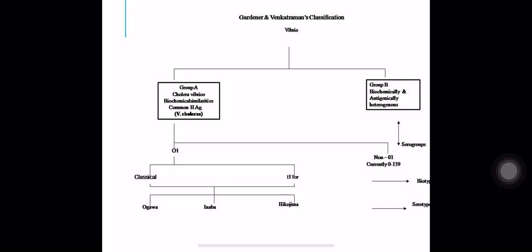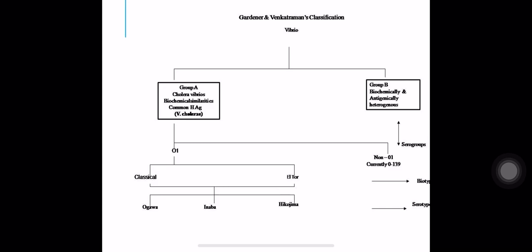Group A is Vibrio cholerae, and it is again divided into various serotypes O1, O2, O3, O4 up to O139. Out of these, O1 and O139 commonly cause cholera in human beings. In that also, O1 is the most common.